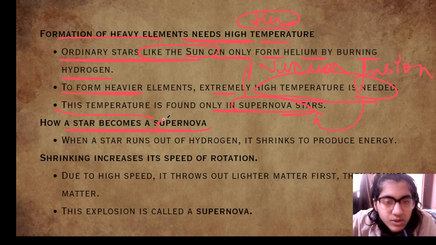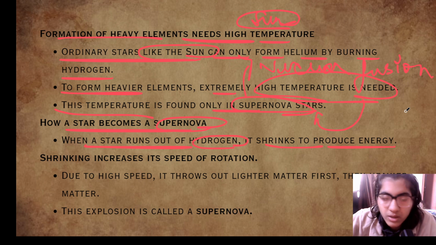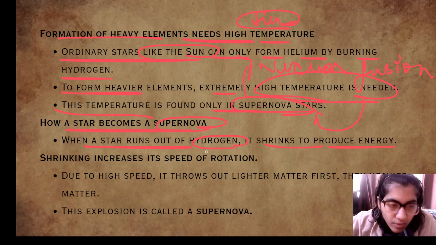How does a star become a supernova? When a star runs out of hydrogen, it shrinks to produce energy. So now we will see how the supernova star forms.